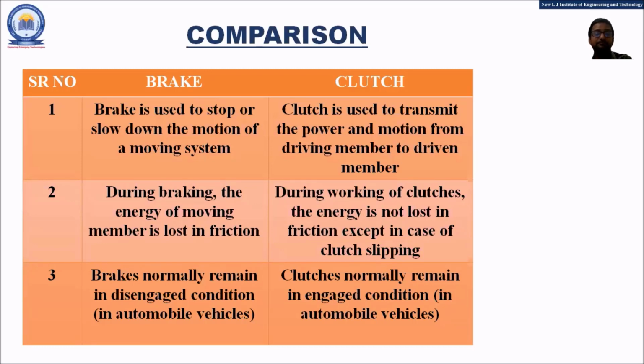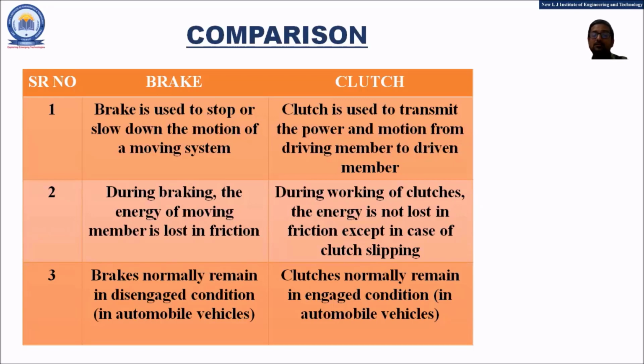So the first point: the brake is used to stop or slow down the motion of a moving system, whereas the clutch is used to transmit power and motion from one shaft to another shaft. The first shaft is the driving member, and the other shaft is the driven member. During braking, we have understood perfectly that the energy of the moving member is lost in friction, and because of this energy loss, at one point in time the moving member comes to a steady position.